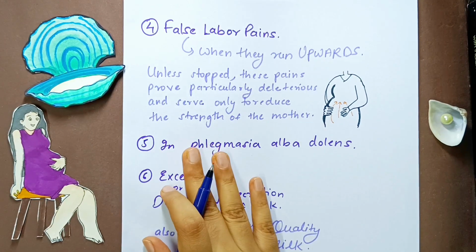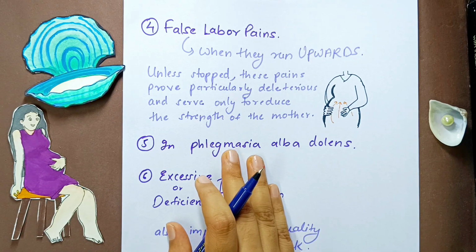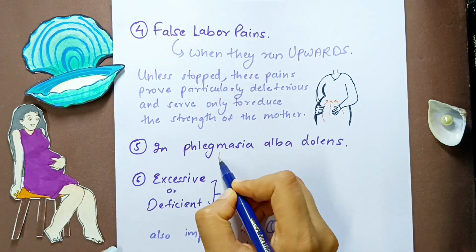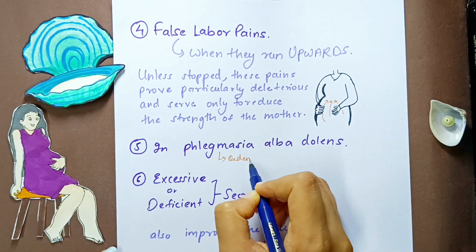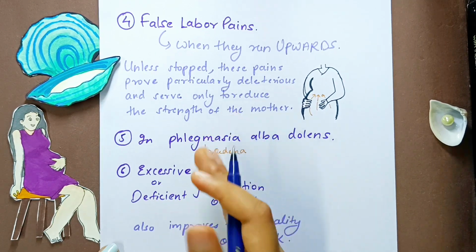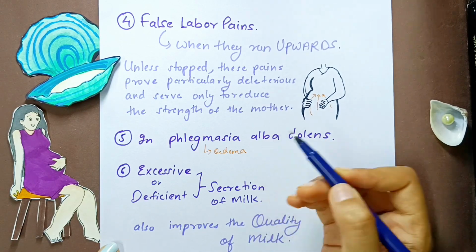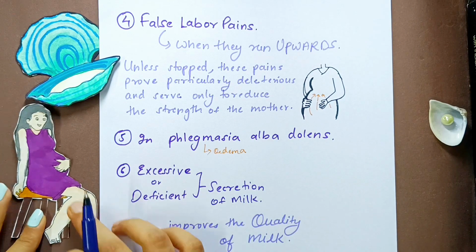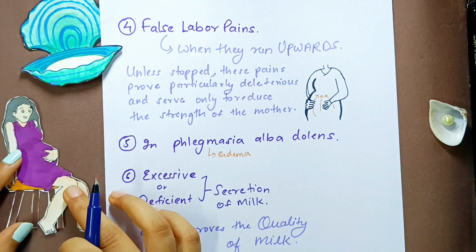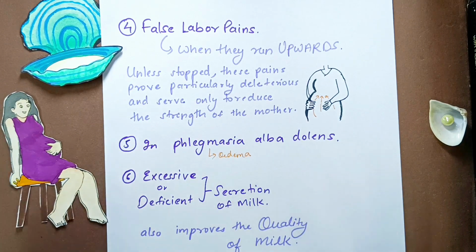And then we'll go to the next point, which is phlegmasia alba dolens. So Calcarea Carb can be used in this condition, which means painful edema actually. It means edema, which you see on the legs of the pregnant lady. So that is what they're talking about, that there is edema which can be painful. Because of that the legs are also called milk leg or white leg. See, this picture also shows the same thing, that the lady is pregnant and her legs are swollen because of the edema.